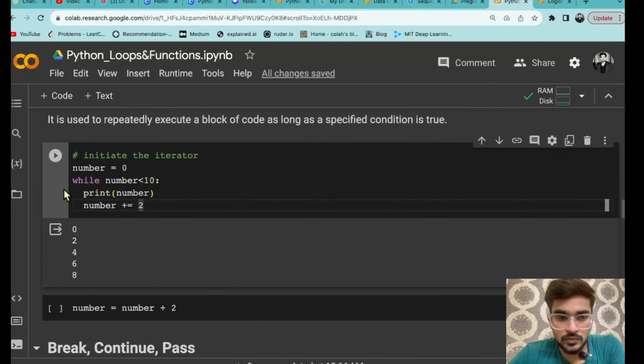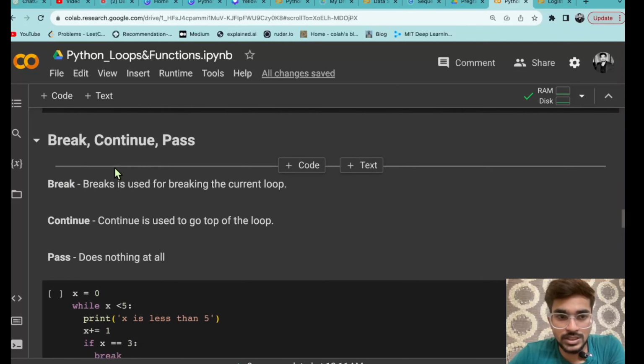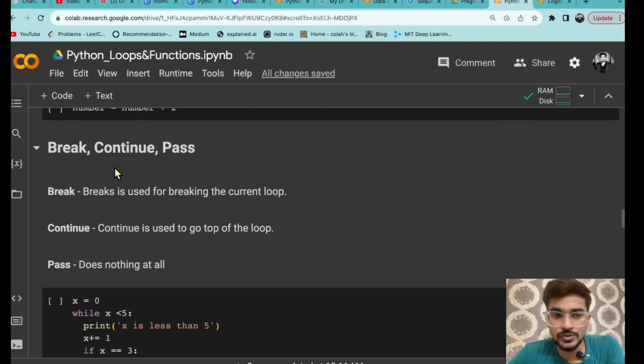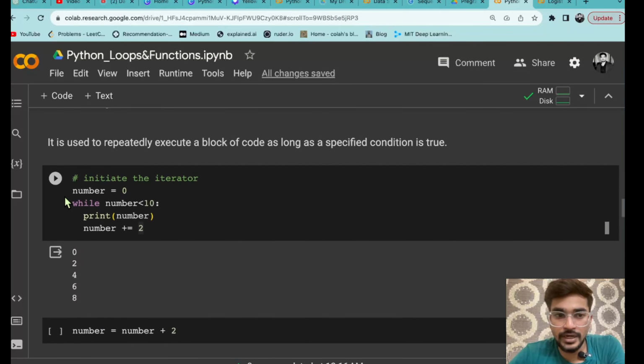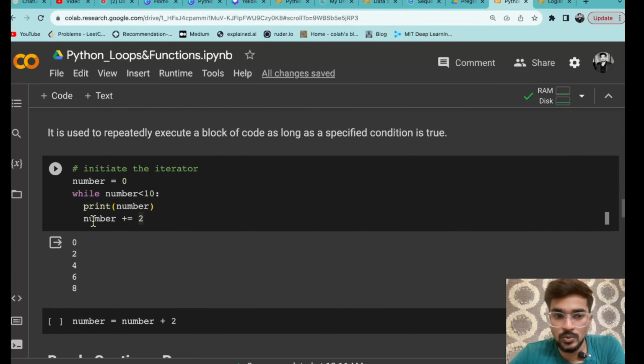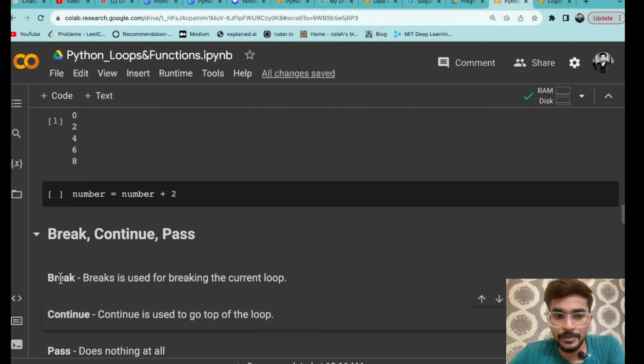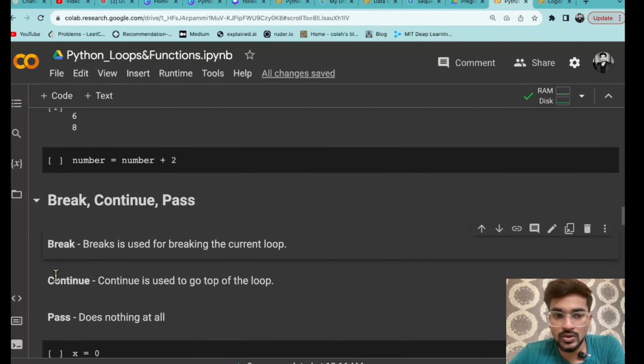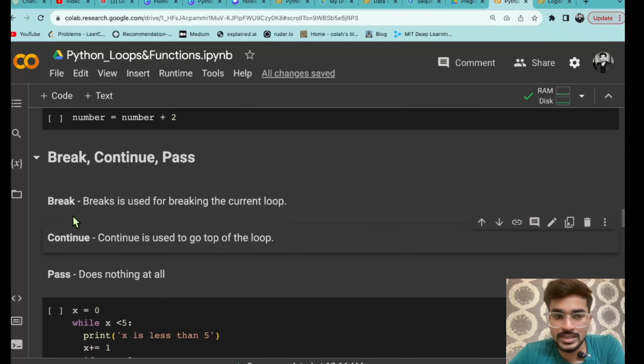Now after having for and while loop, we are having some concepts that are actually used inside loops. So there are actually 3 concepts, that is called break, then continue, and then pass. These are actually used inside a loop to have some control on the code. So that means instead of the default behavior of a while loop, let's say you want to break it at some point or continue it. So I will be showing you what breaking, continuing and passing actually are.